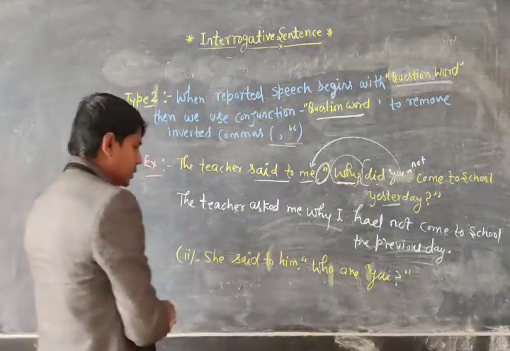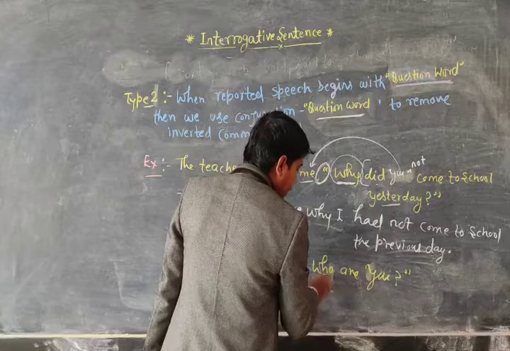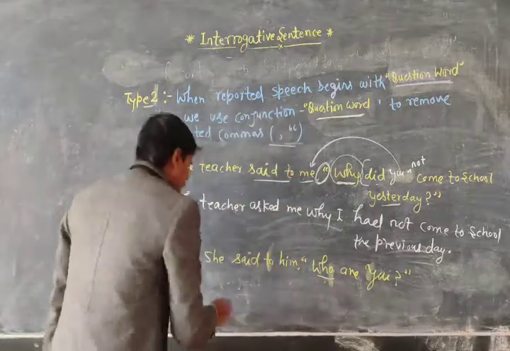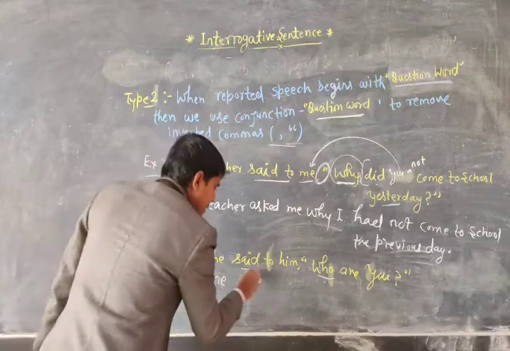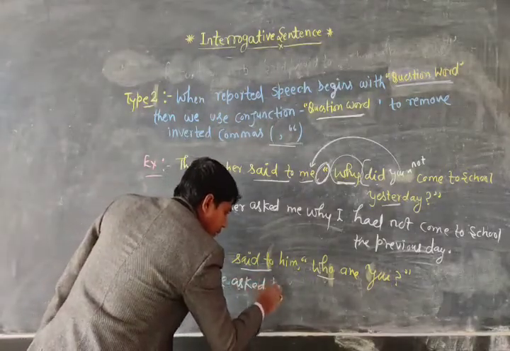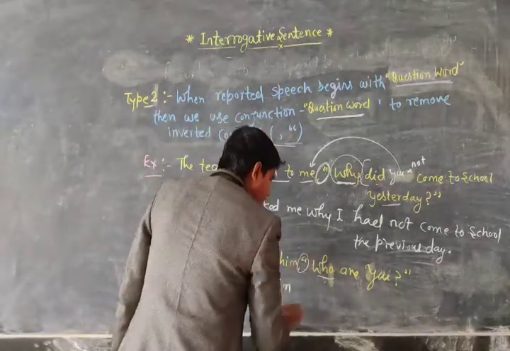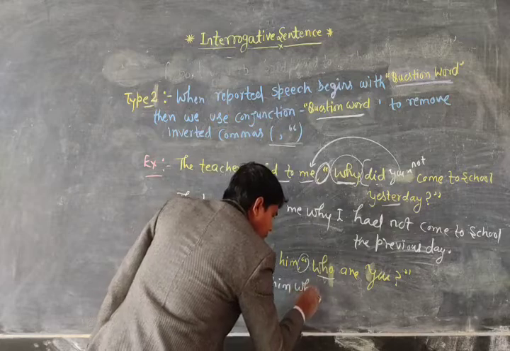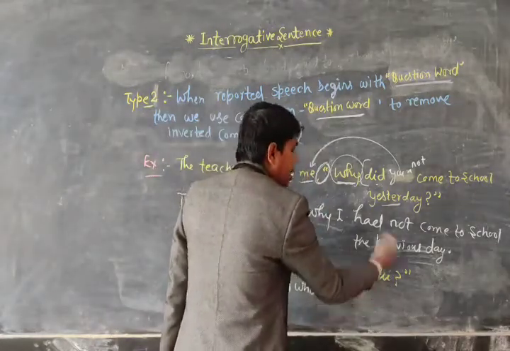So dear, now see again, this is an interrogative sentence and starting with the WH family. So dear, when you change into indirect speech, see, said will change into asked him. In the place of the inverted comma, we use the question word who, and after that the sentence will change into assertive.